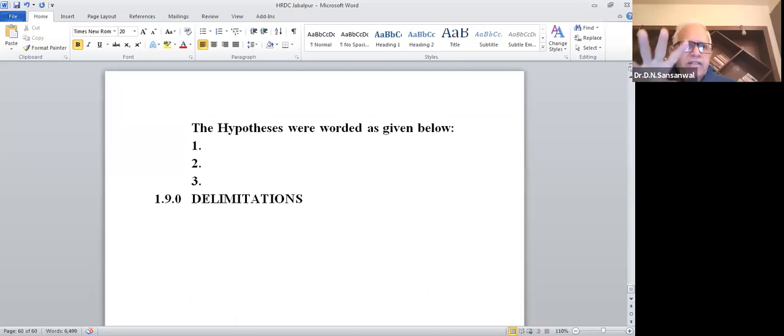They will write the bibliography at the end of the thesis or at the end of the dissertation. And that will be bibliography, but not the references. I told you yesterday the difference between references and bibliography. So therefore, you have to write the bibliography, not the references.